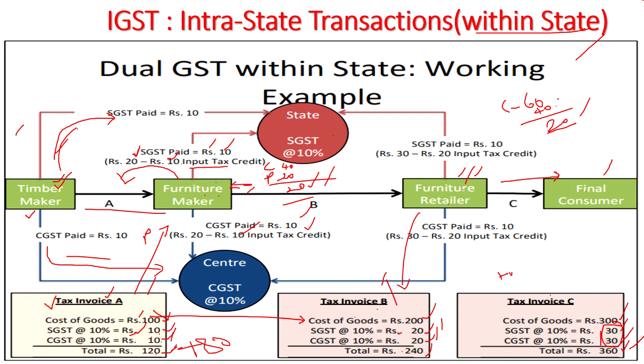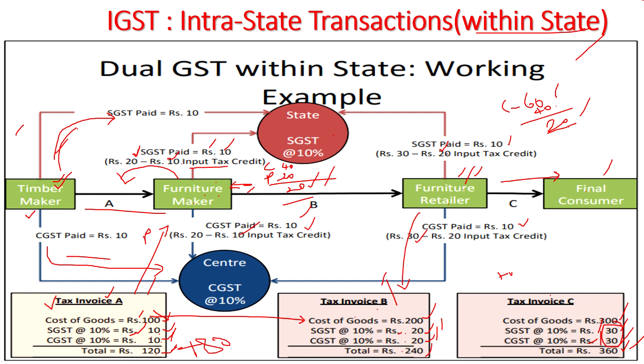And in detail, if you go, outward you can see that is 60 minus 40 is 20. If 30 is the CGST collected, then 20 rupees is the input tax he has already paid in the earlier transaction, that can be claimed now. So 30 minus 20, it is 10 only you will pay. And as far as SGST is concerned, he has collected 30 rupees. However, in the last transaction, he has paid 20 rupees as SGST already, so he need not pay it again. He will subtract that 20 from 30 and 10 rupees will be paid finally to the government.